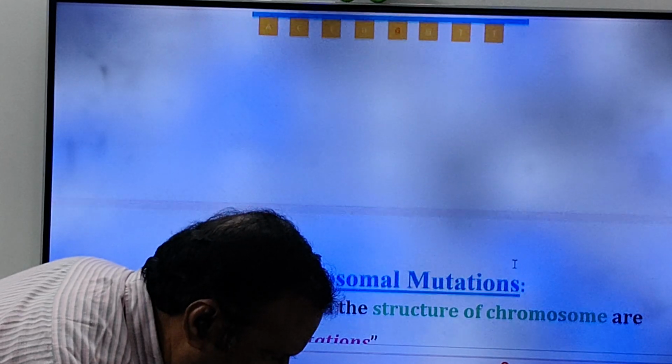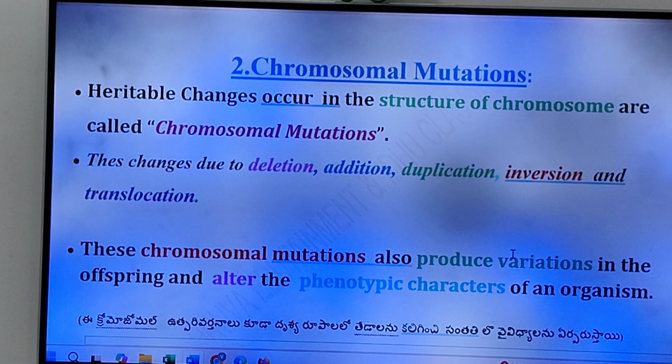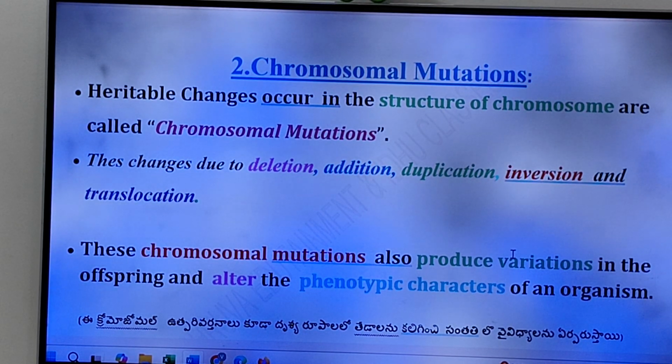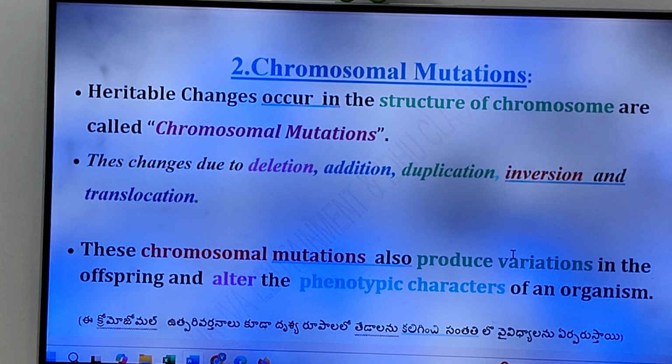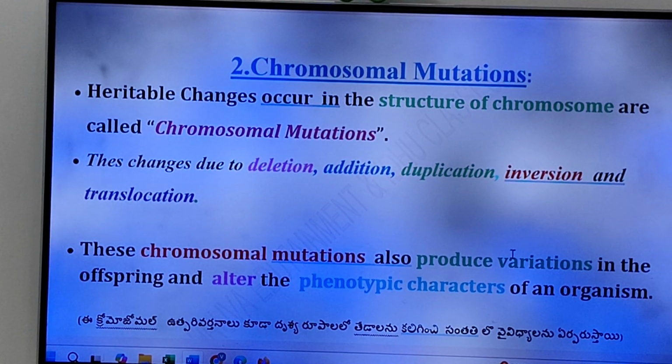Okay. Now, friends, come to the second one. Chromosomal mutations. First one is gene mutations, friends. Second one is chromosomal mutations. See, friends, same definition. Instead of gene, you have to write chromosome. Heritable changes that occur in the structure of the chromosome are called chromosomal mutations. See, the changes which are inherited from one generation to another generation due to changes in the structure of the chromosome are called as what, friends? Chromosomal mutations.